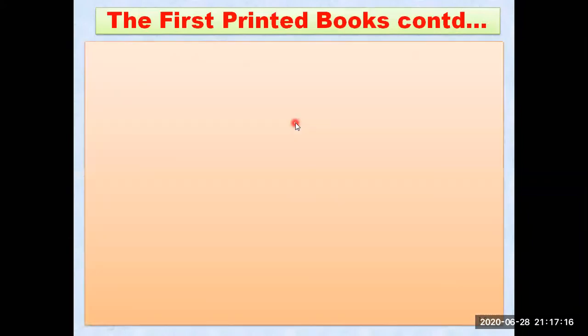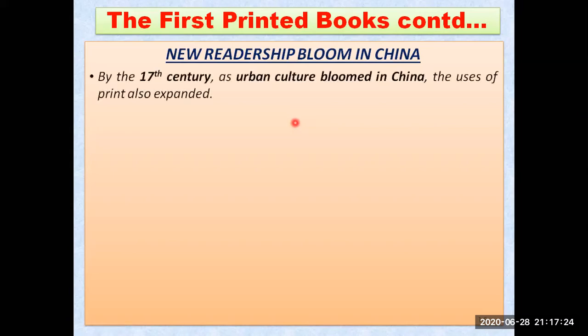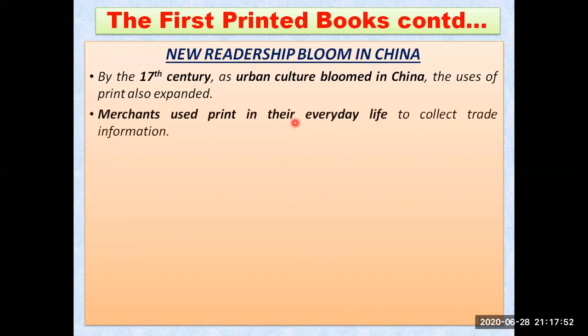The first printed books, we were learning about that also. We learned a lot in the previous tutorial. Now we are going to discuss the new readership that bloomed in China. Means people started learning and reading books, and that really boomed in China in the 17th century as urban culture bloomed with the use of print, and it expanded as well. As more and more print material was available, the reading culture among the people also bloomed in the 17th century because of the increase in printing technologies.